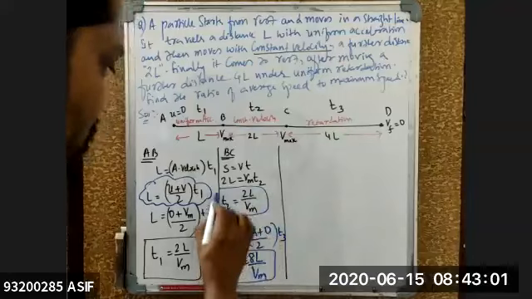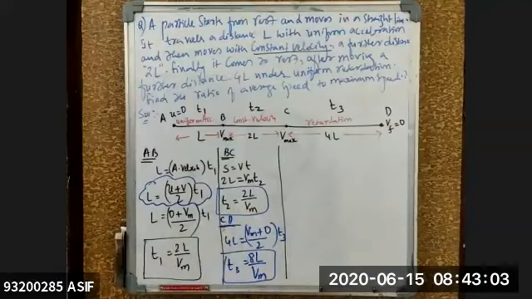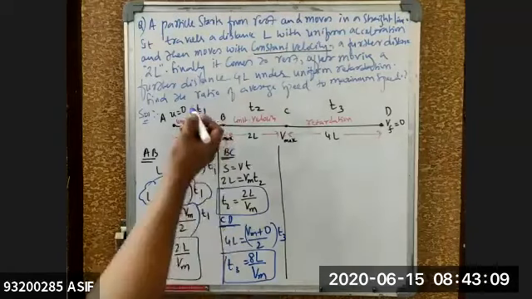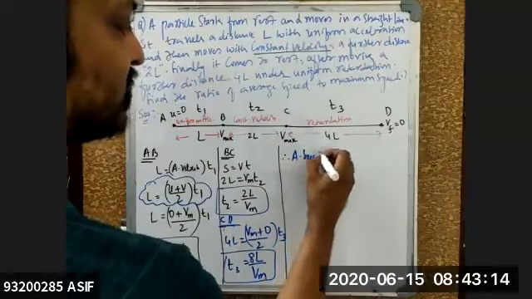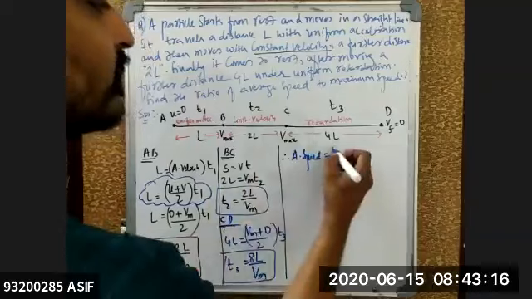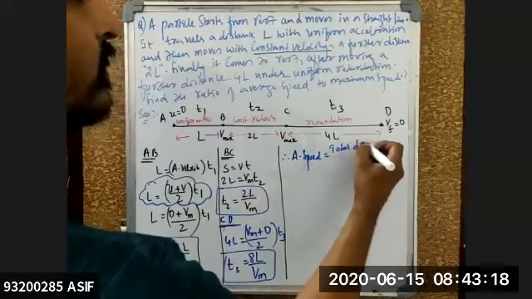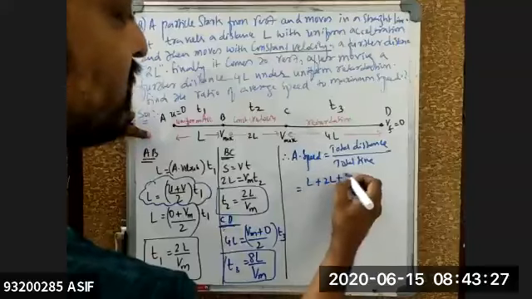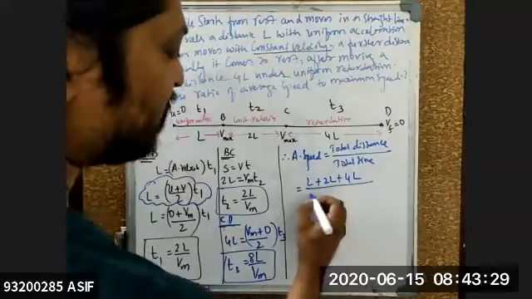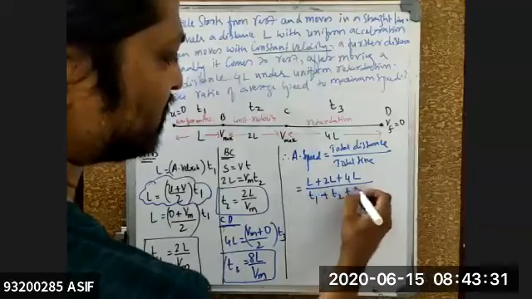This is the value of your T1 and T2 part of the relation. So total time taken will be T1 plus T2 plus T3, and total distance will also be the same. He's asking us to calculate the average speed. What is the formula for average speed? Total distance by total time. What is the total distance, beta? L plus 2L plus 4L divided by time, T1 plus T2 plus T3.